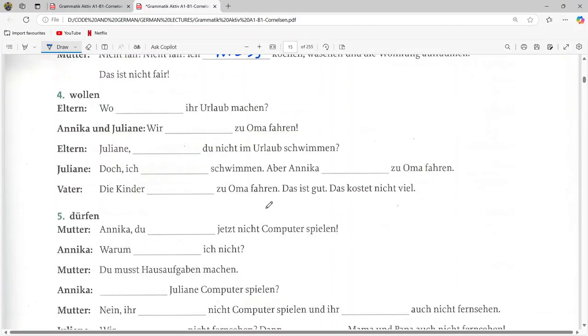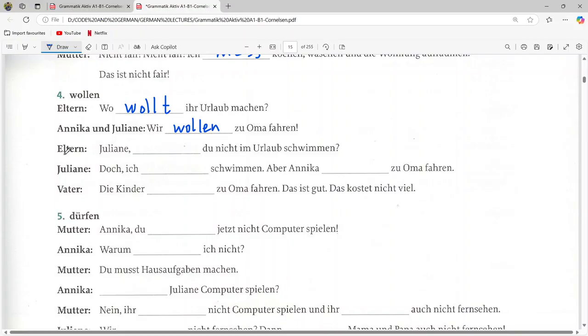So let us solve. Here it is ihr. "Wo blank ihr Urlaub machen?" This is the plural you, so what will be the conjugation? "Wo wollt ihr Urlaub machen?" So where do you guys want to take a vacation? And Annika and Julian are saying that since we are is here, then wir wollen. "Wir wollen zu Oma fahren." So we want to travel to grandmother.